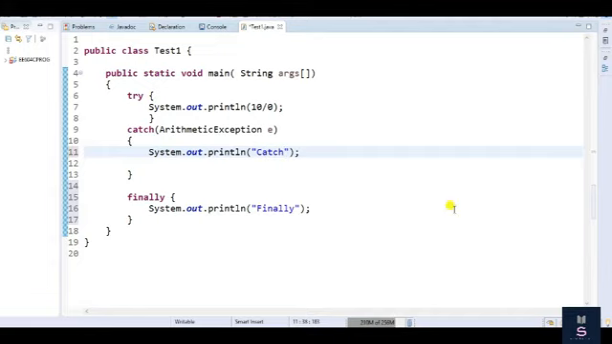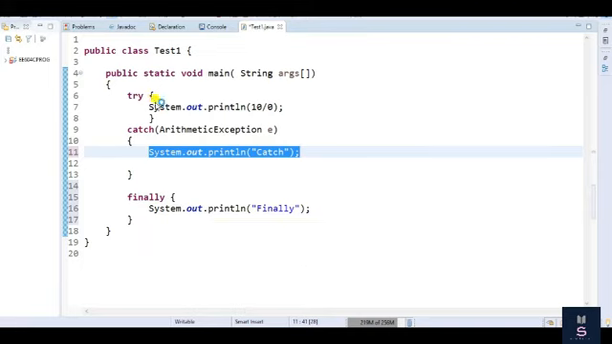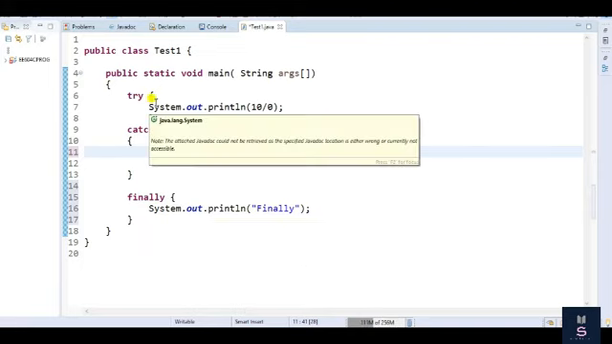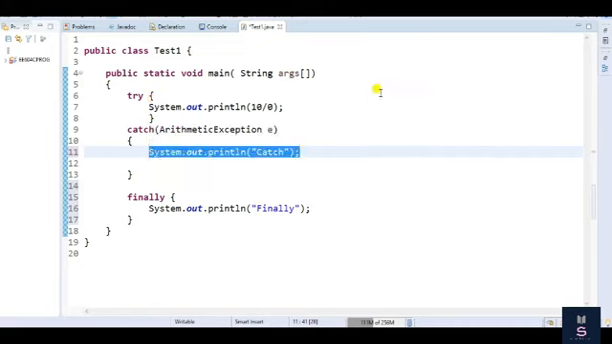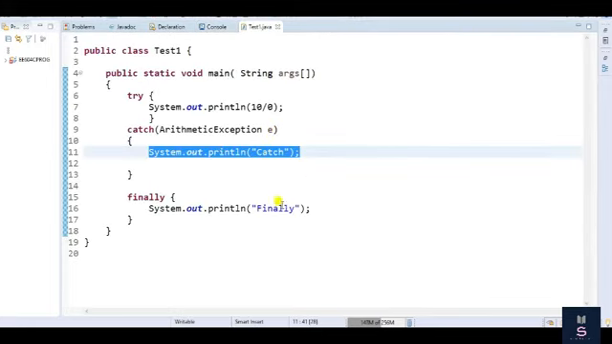Okay. So what will happen? There is an exception in the try block. The corresponding catch block will be executed, and the finally block is always executed whether the exception arises or not, right? So let me execute this one. So I will get the output catch then finally, catch then finally, right?